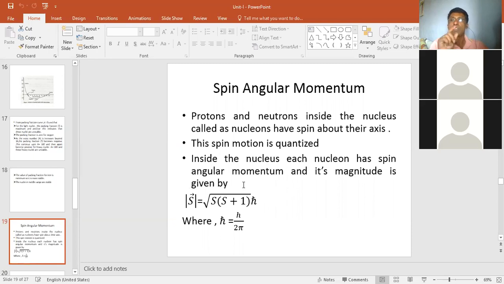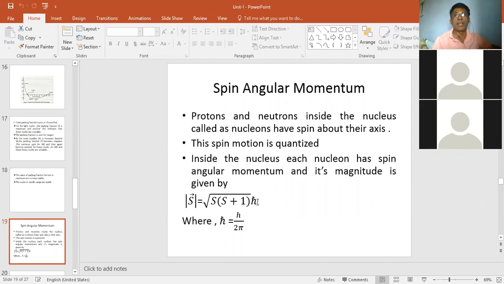The spin angular momentum means what? The nucleons inside the nucleus are spinning, or moving about their own axis. This is called the spin of the particle. And each nucleon has the spin angular momentum. What does momentum mean? When it is moving with some velocity around its axis, it will have momentum. It has its own momentum. So this momentum is given by this formula.